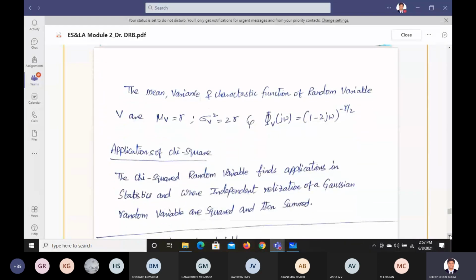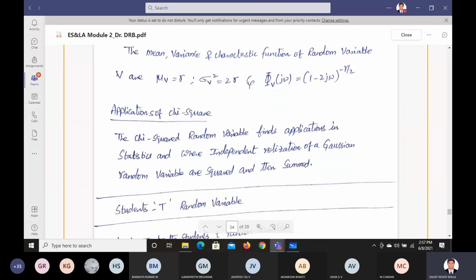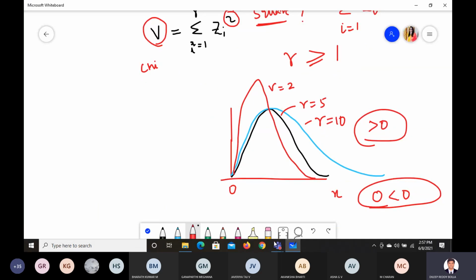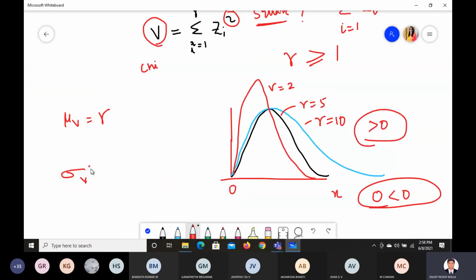The mean value, the variance value and the characteristic function of that are given here like this. So V, if you take, is a variable. For that variable we have to find the mean. The mean value is given by mu V, which is gamma. And the variance of this is sigma V square, which will be 2 times gamma.